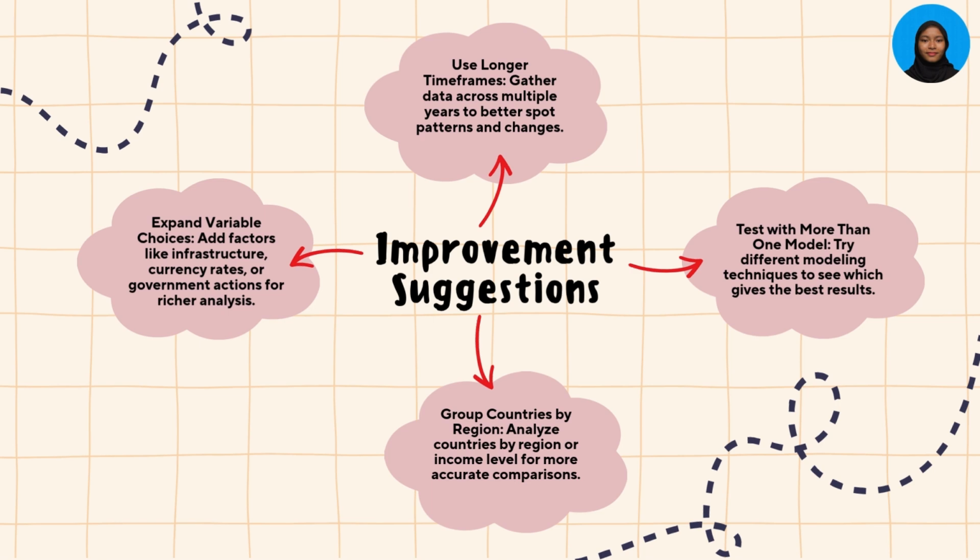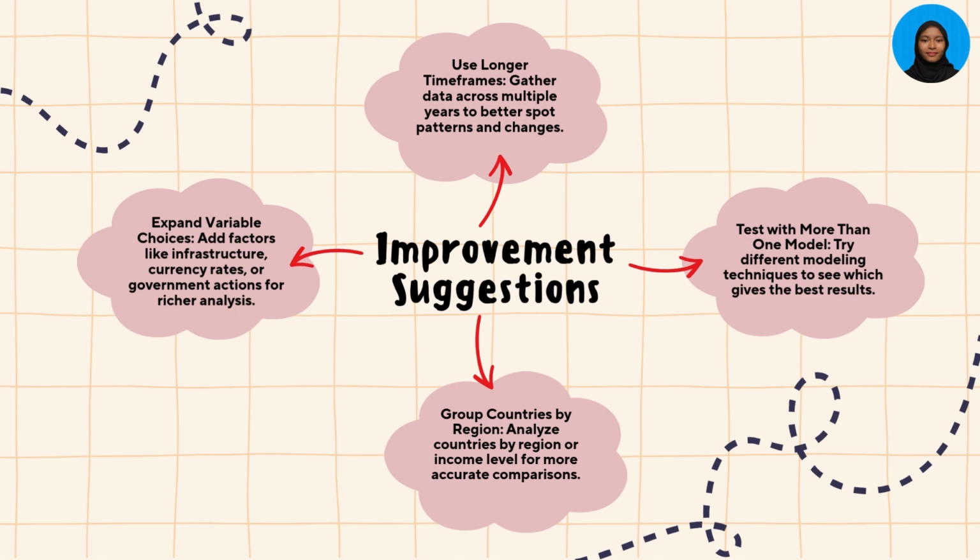For improvement suggestions for the linear regression model, the first one is we should use longer time frames, which means we can gather data across multiple years to better spot patterns and changes. The second one is test with more than one model. We should try different modeling techniques to see which gives the best results.